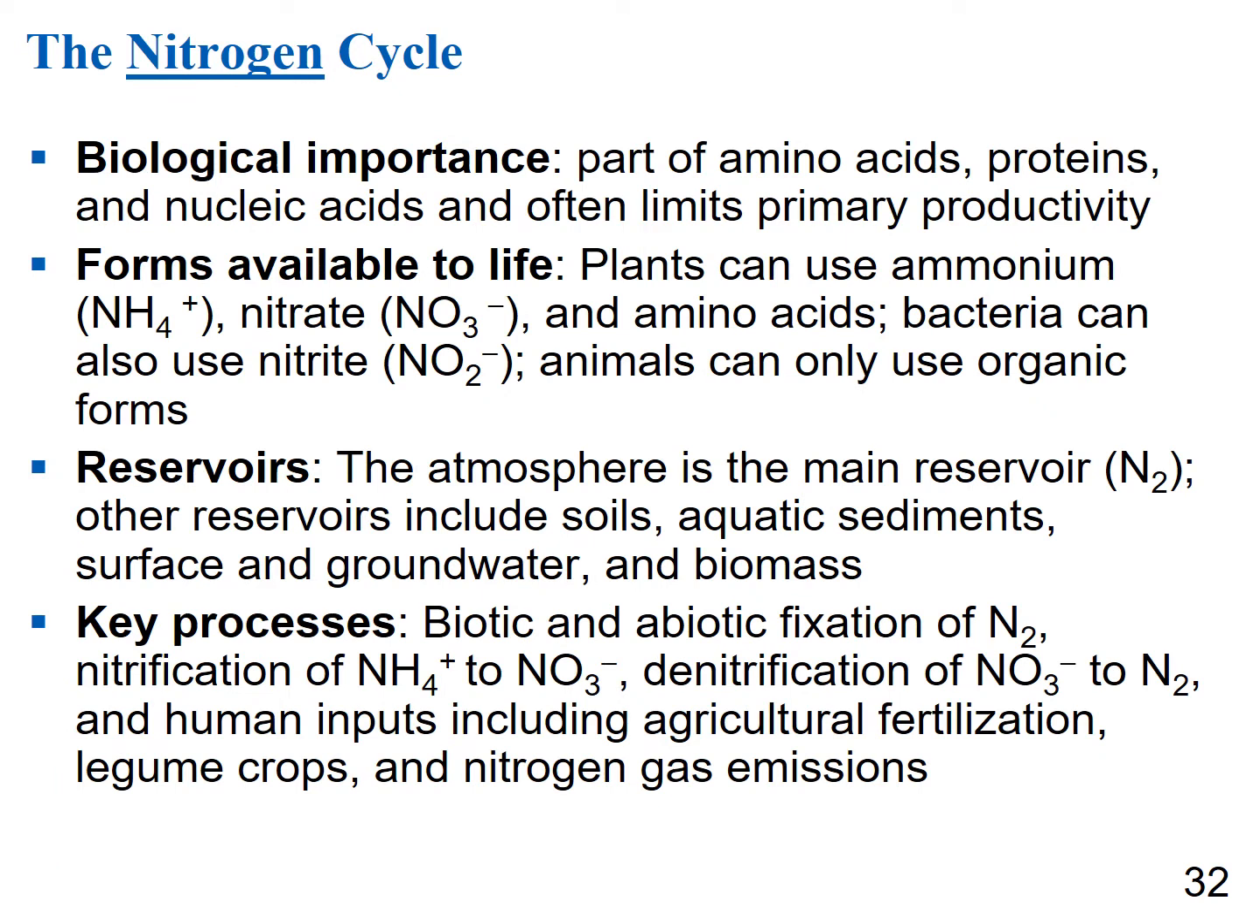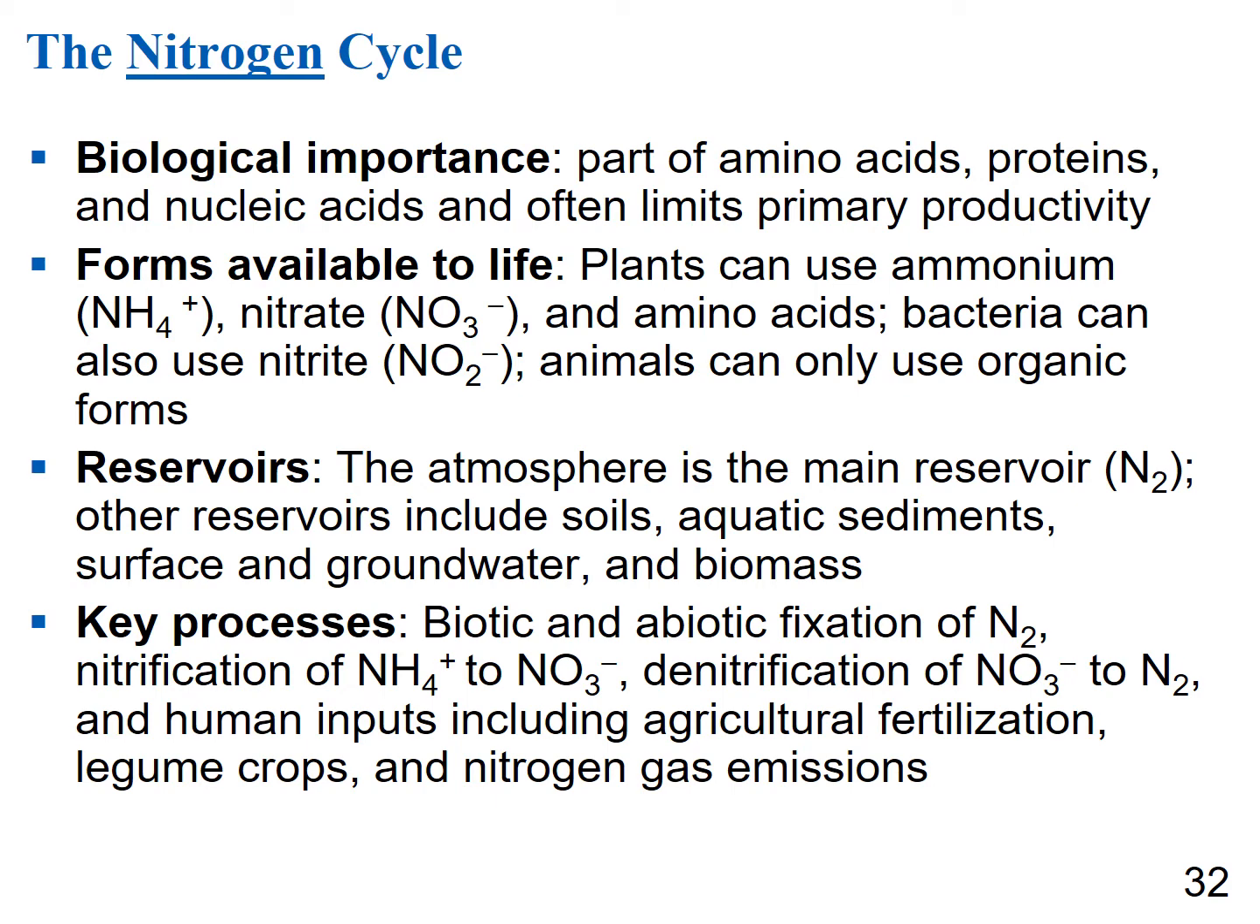The nitrogen cycle is important because nitrogen is part of amino acids and proteins and nucleic acids. Those are things that are all important to life, and nitrogen often limits primary productivity. The forms that are available to life include ammonium, nitrate, and amino acids. Bacteria can also use nitrite, and animals can only use organic forms of nitrogen. So the atmosphere is the main nitrogen reservoir with nitrogen gas. Other reservoirs include soils, aquatic sediments, surface and groundwater, and biomass itself.